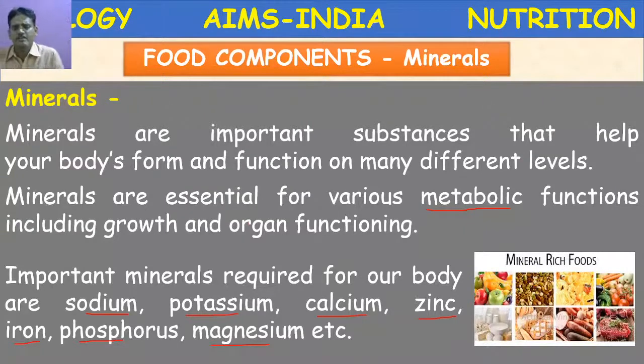Where do these minerals come from? As these are essential, because all minerals are not synthesized in our body, they are available only through external sources, the food which we eat, like the common salt which we add to the food materials, that is sodium chloride, containing sodium and chlorine. It is also present in the dry fruits. Iodine is an important mineral nutrient which is present in the dry fruits and seafood.